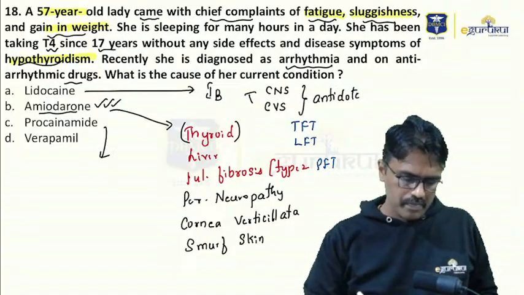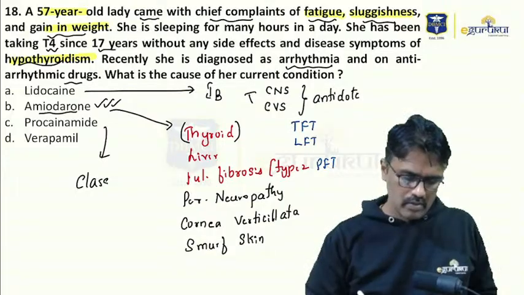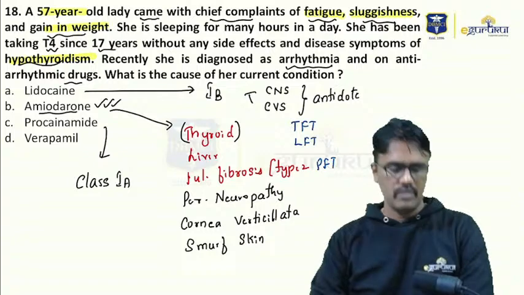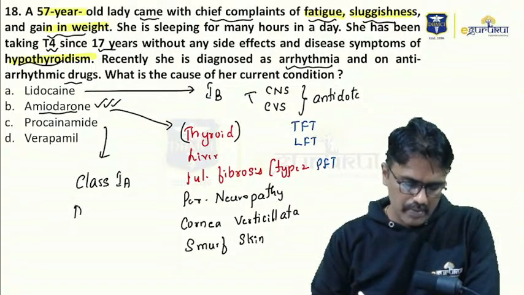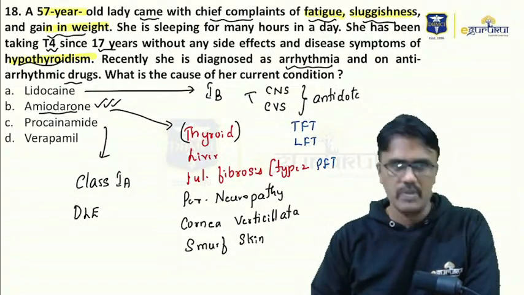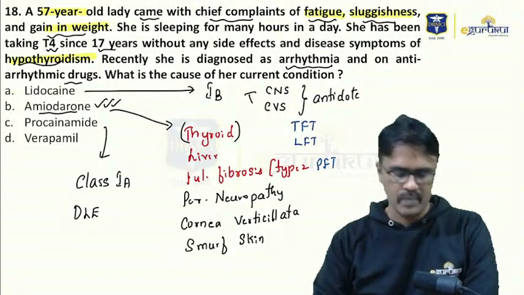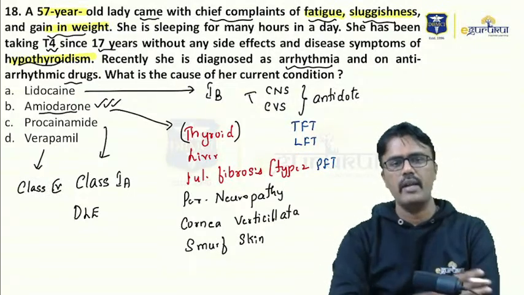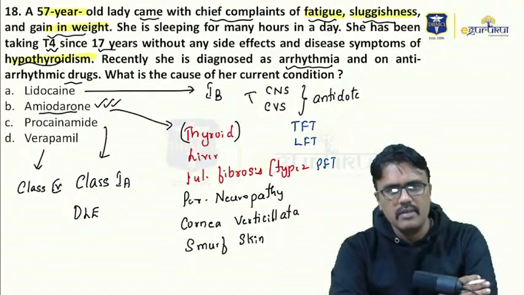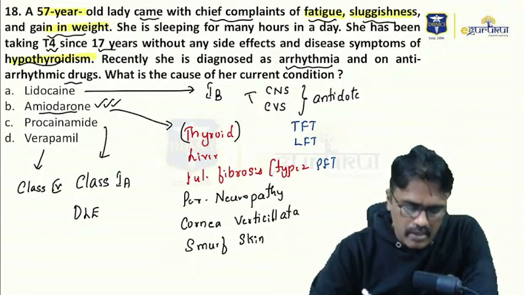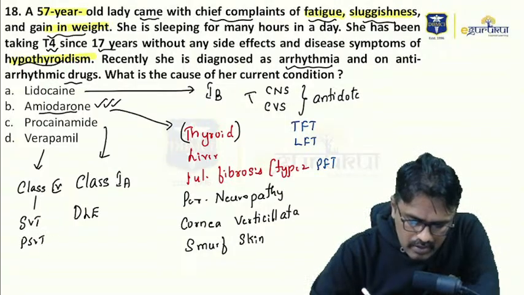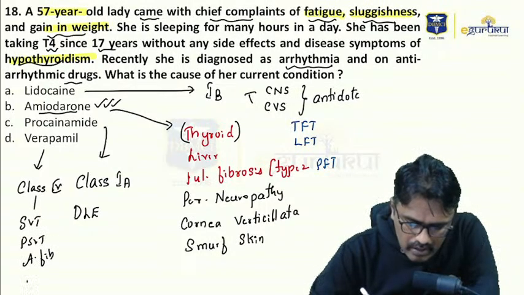Procainamide belongs to class 1A antiarrhythmic. The major drawback of this drug is it undergoes acetylation and it produces drug-induced lupus erythematosus, DLE. Verapamil is a CCB which belongs to class 4 antiarrhythmic, and it is used mainly to treat SVT, PSVT, atrial fibrillation, and atrial flutter.